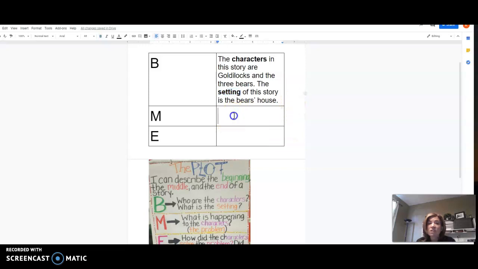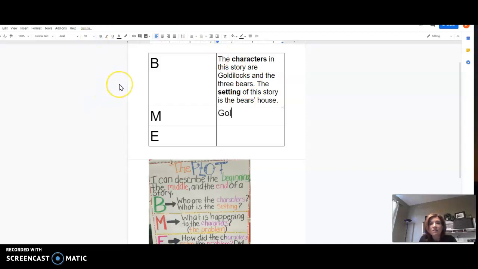Well, in the story Goldilocks and the Three Bears, what happened to the characters? Goldilocks went into the Three Bears' house when they weren't there, and she did a whole bunch of things. She tried out their chairs. She ate their food. She slept in their beds, and she didn't have their permission to do this. The bears were gone. So I want to write something like that. I'm going to start. Goldilocks. Let me make this a little smaller.